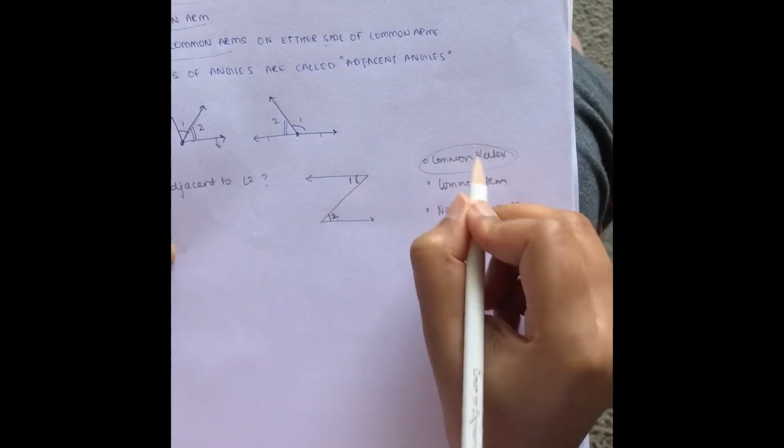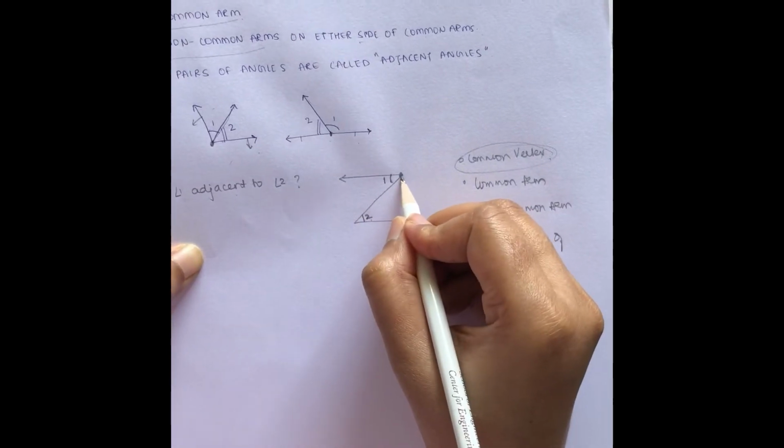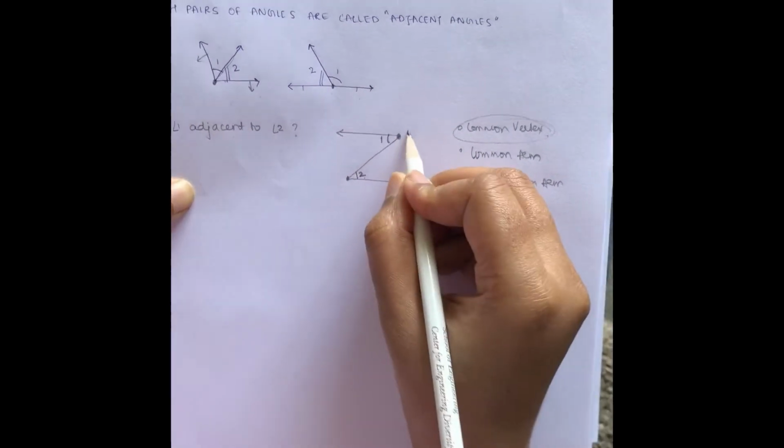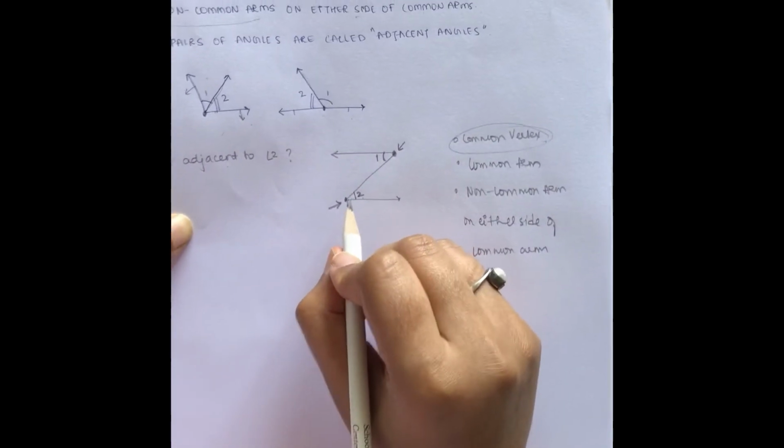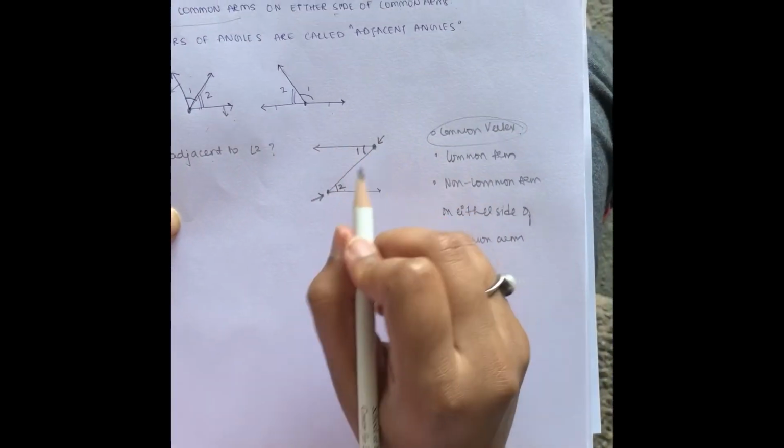So let's see if we have a common vertex. Angle 1 starts here and angle 2 starts here. So this is the vertex of angle 1 and this is the vertex of angle 2, which clearly means angle 1 is not adjacent to angle 2.